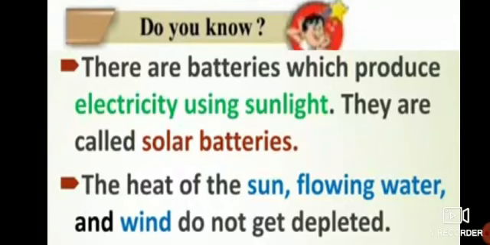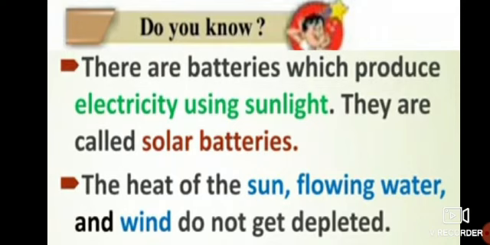Okay? The heat of the sun, flowing water and wind do not get depleted. Now what do you mean by depleted here? Depleted means they will not get over at all. They will not be finished. We have a lot. It is not limited. It is an unlimited stock. Okay. So they are present to us abundantly, in plenty. That means they are not going to finish at all.